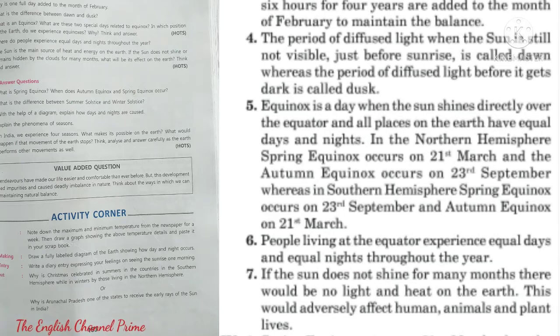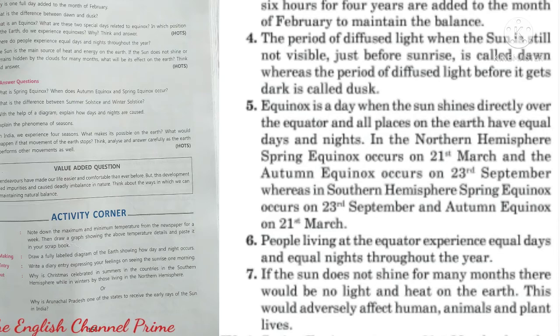Done. Fourth question, what is the difference between dawn and dusk? Answer, the period of diffuse light when the sun is still not visible just before the sunrise is called dawn, whereas the period of diffuse light before it gets dark is called dusk.